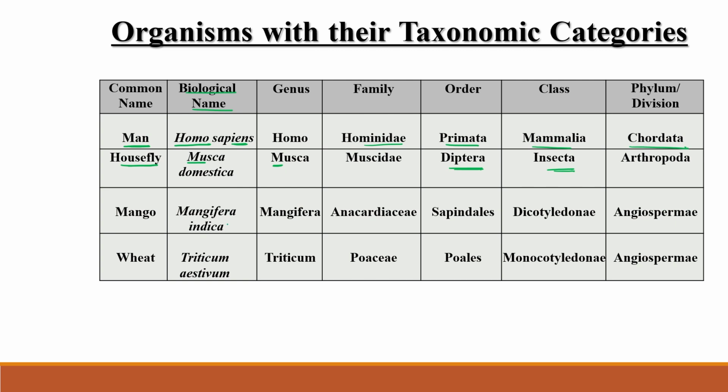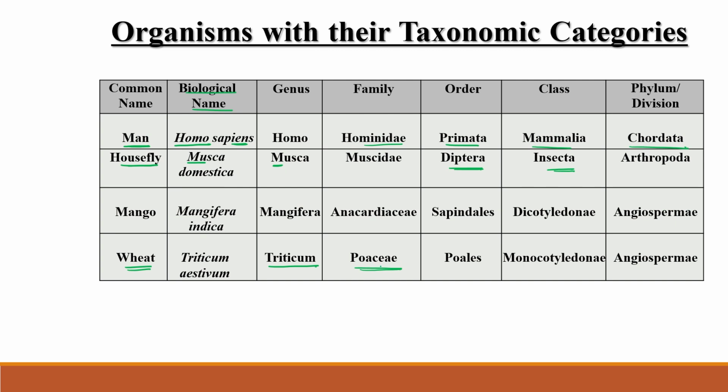Similarly, mango, Mangifera indica, we have already discussed. Now come to wheat. What is the biological name? Triticum aestivum. So the genus name is Triticum, right? Species name aestivum. Family Poaceae. Poa, like poha, is made from wheat, so we can quickly remember Poaceae. Poha, okay.